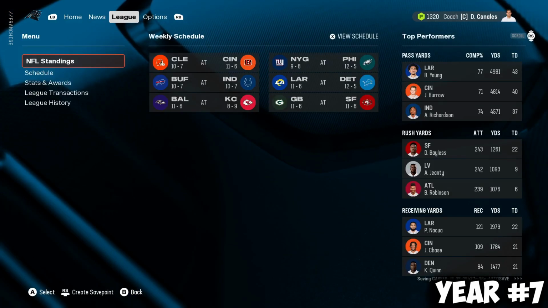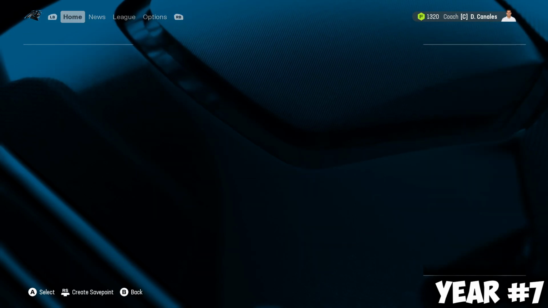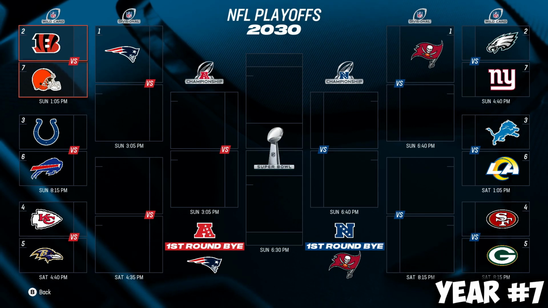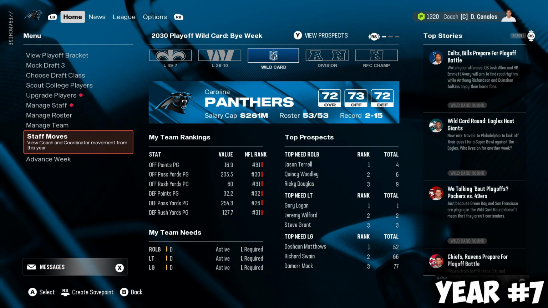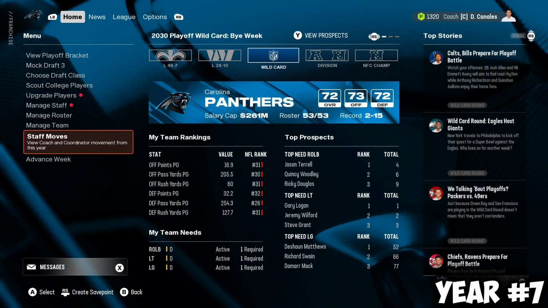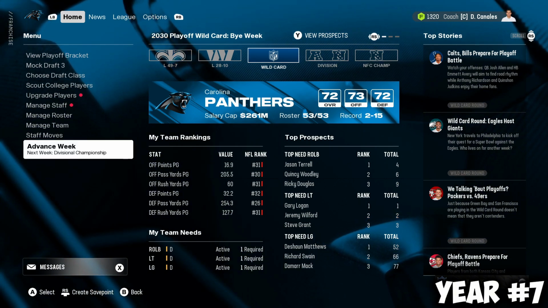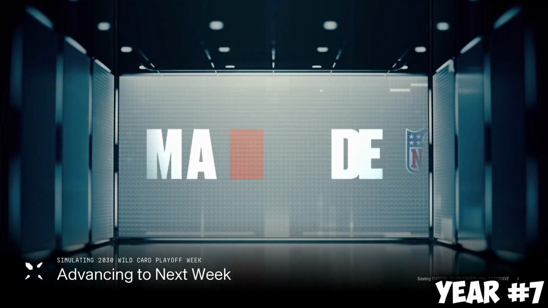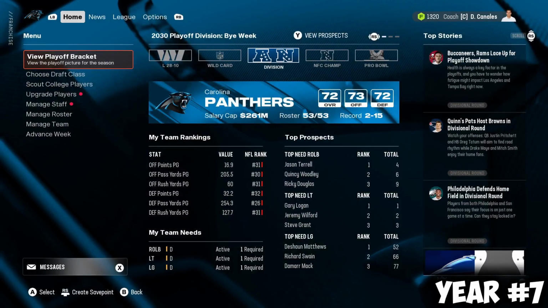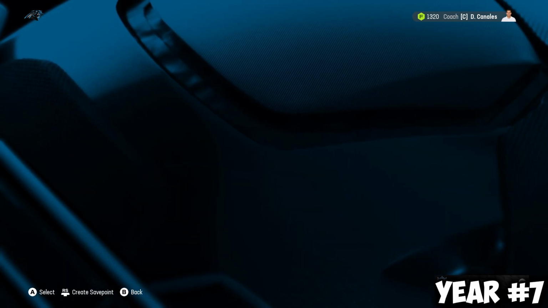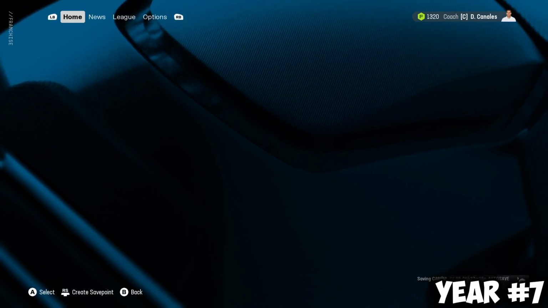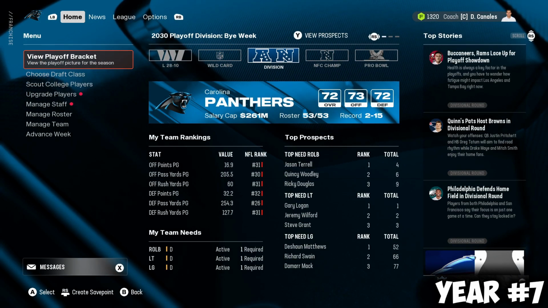Let's take a look at this playoff bracket. This could be the year a Super Bowl is brought back to Tampa. Simulation in 2030, 5 years from where we are now in real life. Sim the wild card. Who are the Bucks going to face in that first week? It will be the Rams. We lost to the Rams.